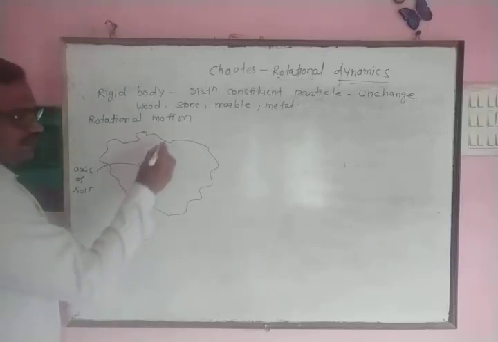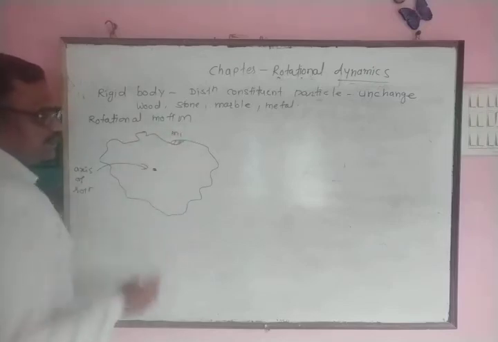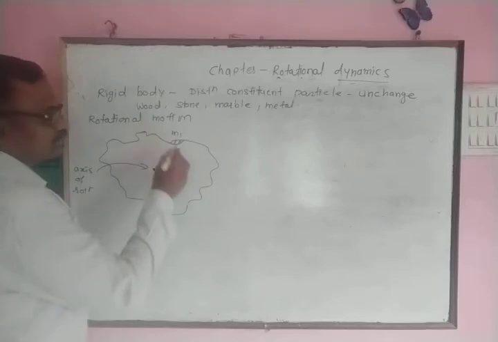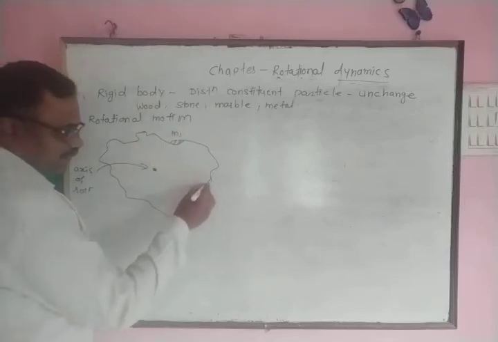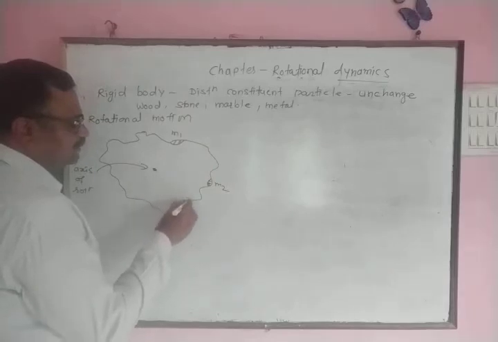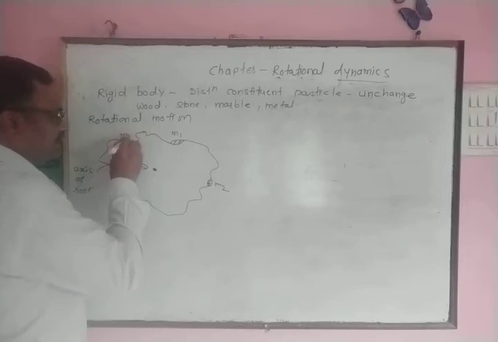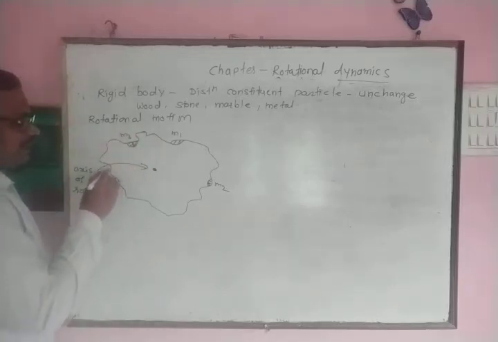Now let us consider this body, it is made up of different particles. This is first particle, this is second particle, this is third particle. In this way, we consider body it is made up of n different particles.